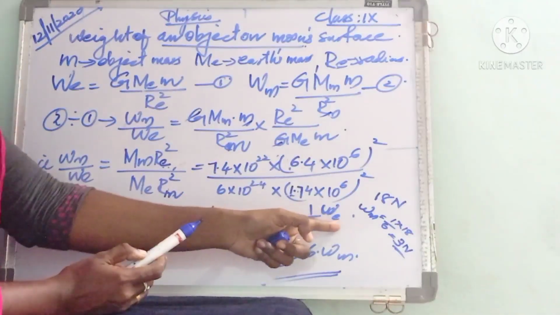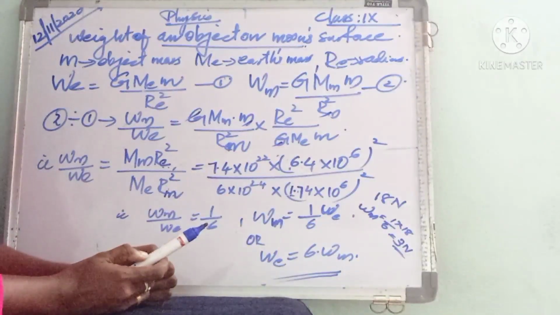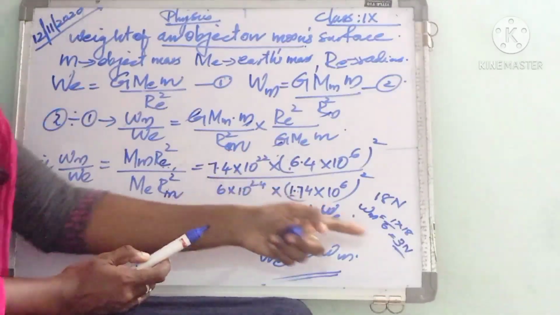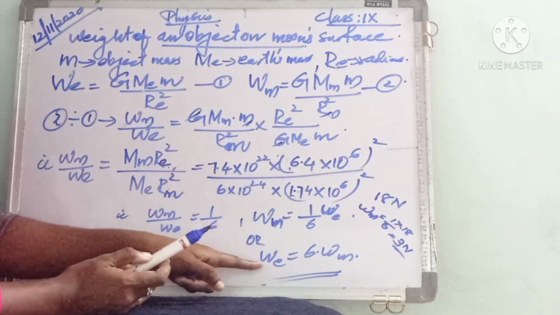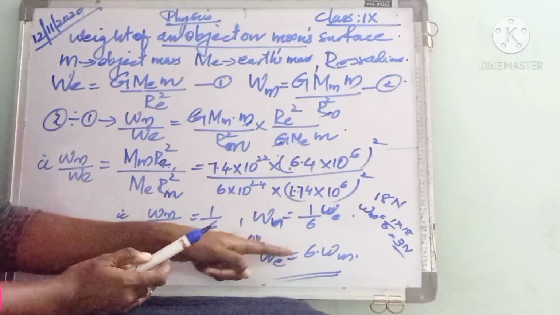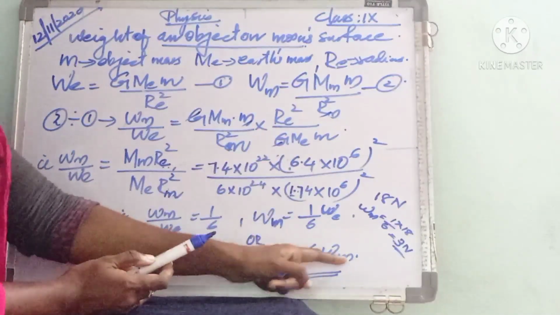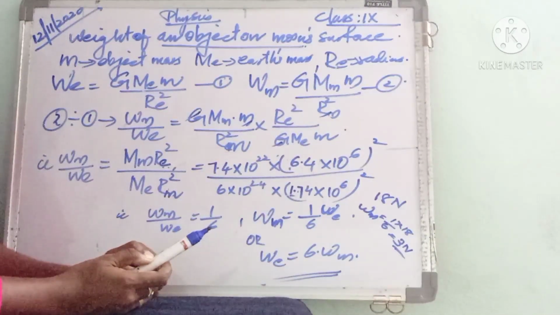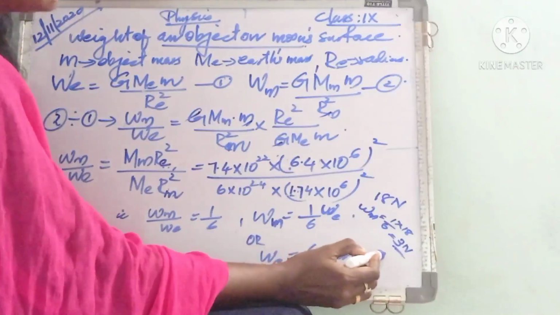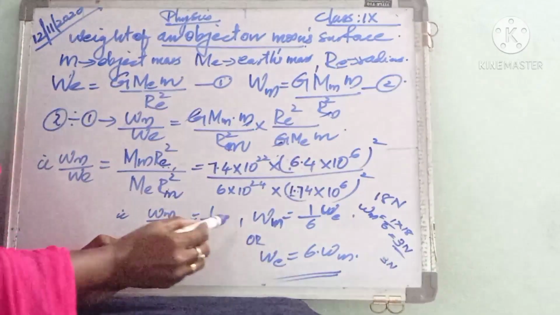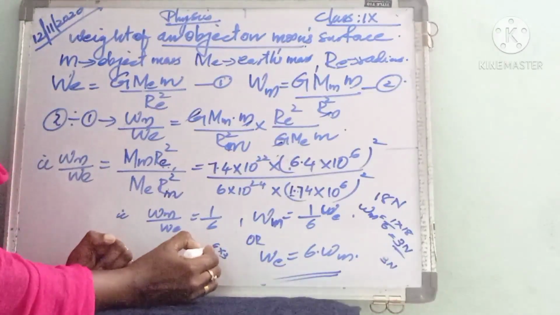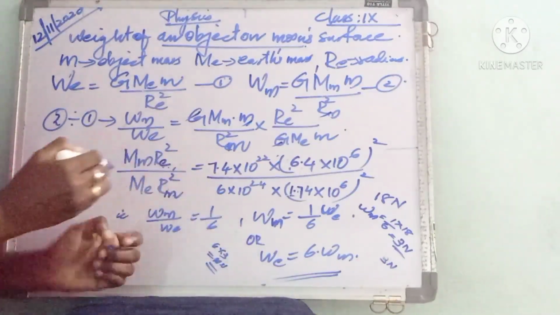Suppose if the weight of an object on earth is 18 Newton, on moon its weight is only 3 Newton. Isn't it? The other way we can say the weight of an object on earth is 6 times the weight of an object on moon. Suppose if the weight of an object on moon is 3 Newton, then what is its weight on earth? 6 into 3, actually it is 18 Newton.